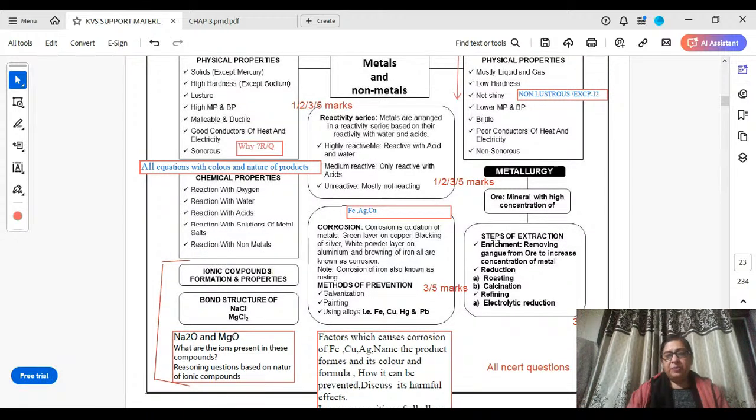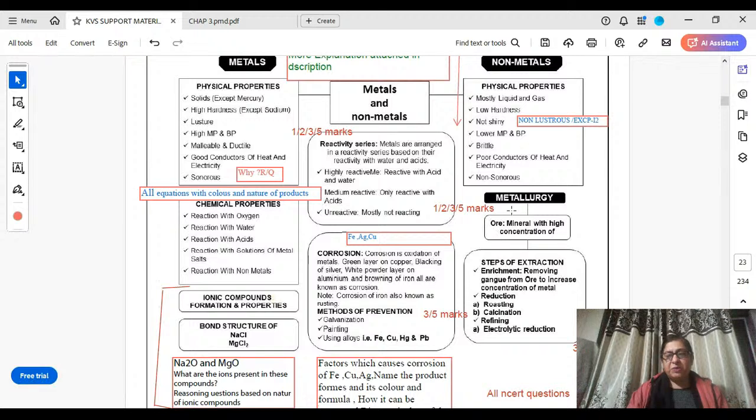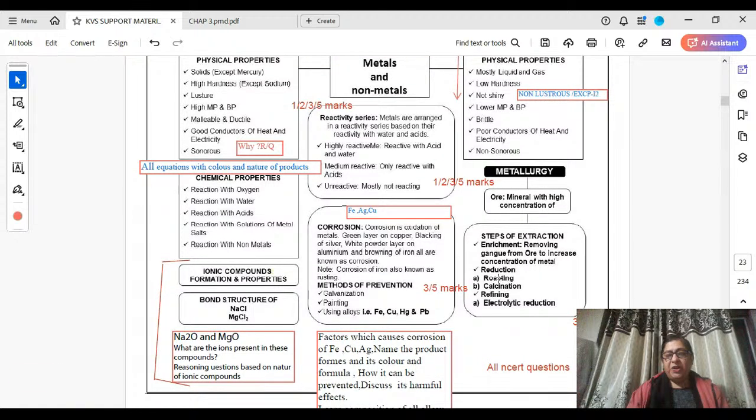Again, next very important topic is metallurgy, from where you can find questions of 3 to 5 marks. It will include steps of extraction, enrichment of ore, roasting, calcination, refining, electrolytic reduction.